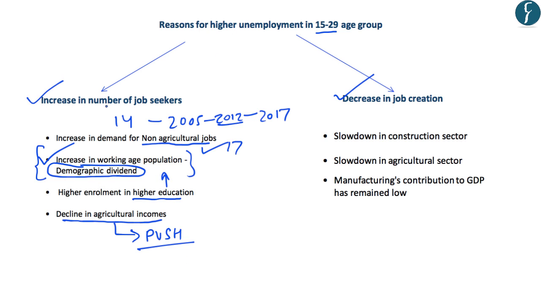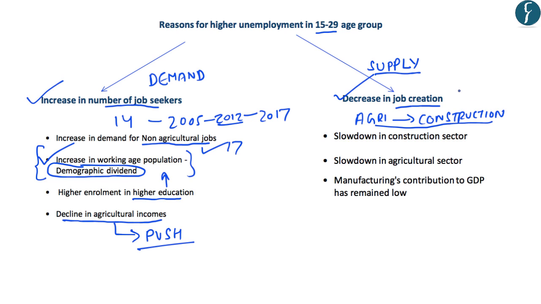Now, the increase in number of job seekers reflects the demand for jobs. However, as far as supply of jobs is concerned, various factors have led to a decrease in job creation in the Indian economy. Between the years 2005 to 2012, the construction sector emerged as one of the major drivers of employment creation, and it was able to absorb a large number of people who moved out of the agricultural sector. So people who moved out of the agricultural sector found jobs in the construction sector. And this was mainly the case between 2005 to 2012.